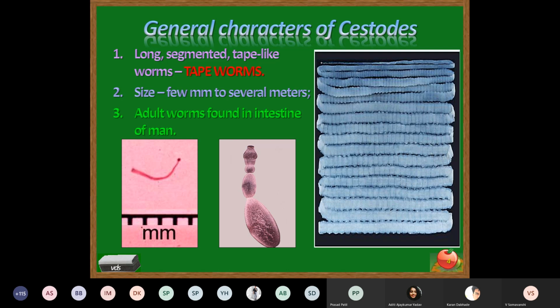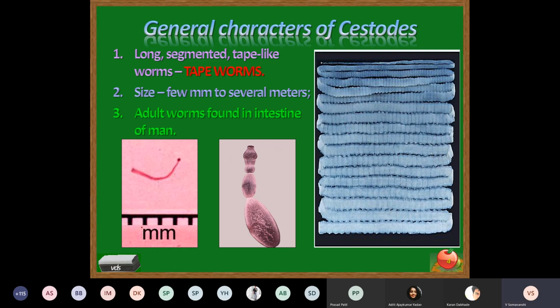Whereas the longest tapeworm isolated till date is about 10 meters in length. Just understand the size of the tapeworm. The longest tapeworm as yet isolated was measured up to 10 meters.